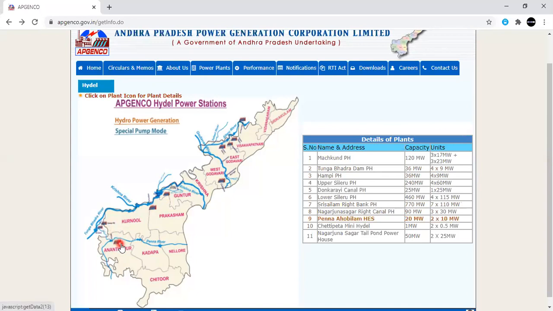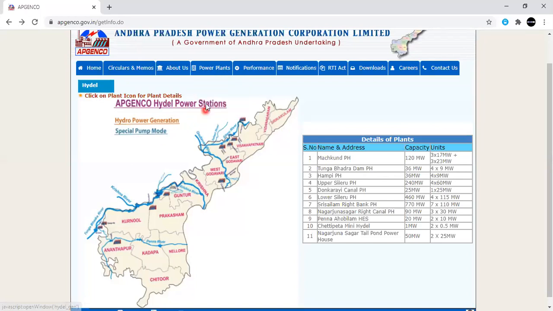And one more thing is that it is located in Anantapuram. The source for this one is Penna River. So like this, you can get each and every piece of information when you open your official site. Not only hydel power plants, you can also get thermal power plants, and similarly non-conventional power plants.